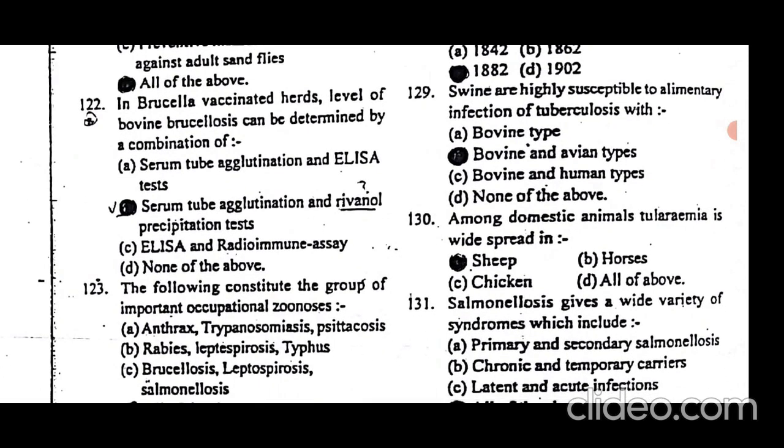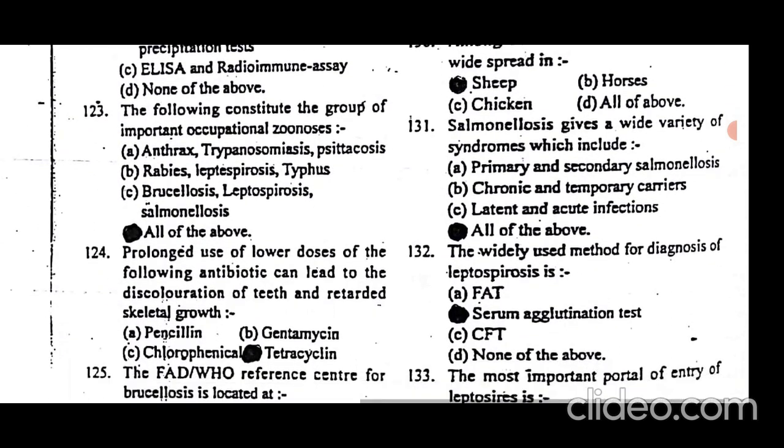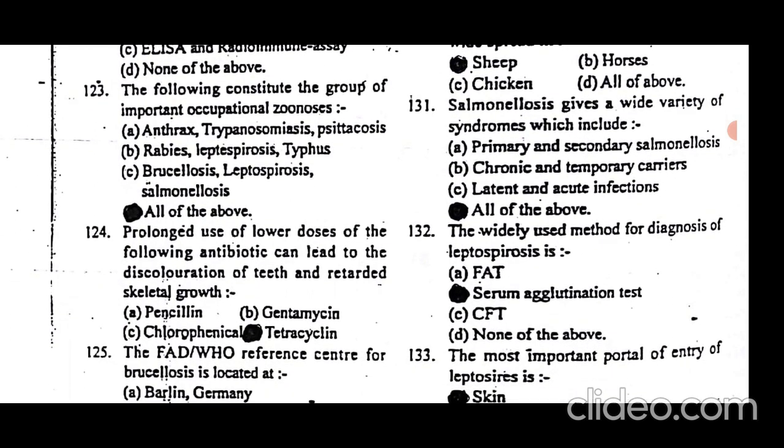In brucella vaccinated herds, the level of bovine brucellosis can be determined by a combination of serum agglutination test and a Rivanol precipitation test. The Rivanol precipitation test is also a test to diagnose brucellosis. It is also a serum-based, serological test. The blood constitutes the group of important occupational.